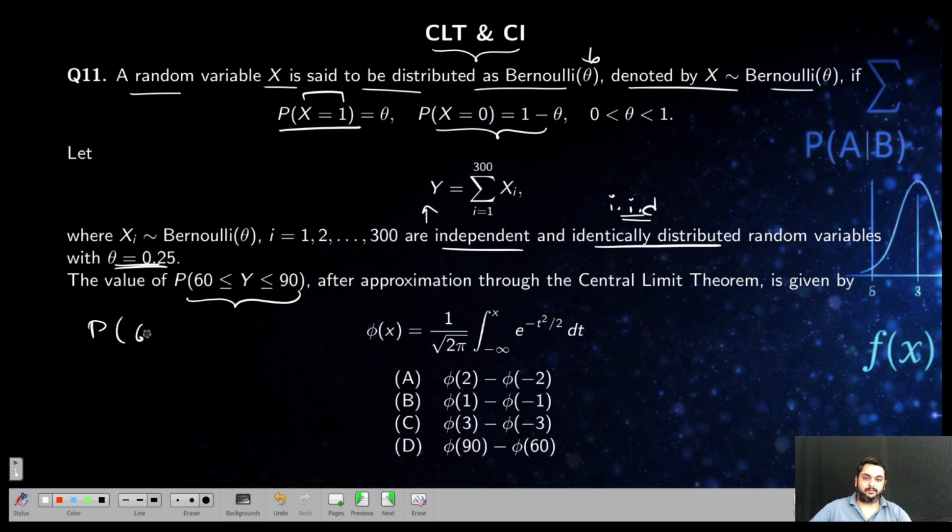They are asking for the approximation using the central limit theorem to the normal distribution. They are asking P of 60 less than or equal to Y less than or equal to 90. So you convert this into the Phi they are given, that is the standard normal approximation, the Z value. The Z tables are not given, instead they are given direct values here. How will you find this? The concept is very simple.